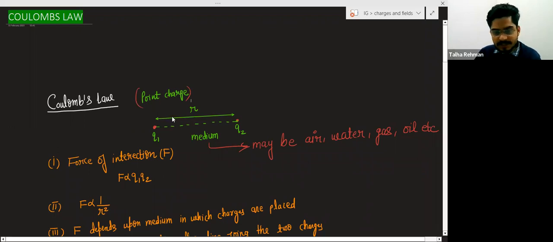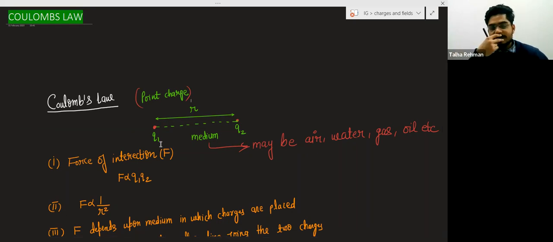As compared to this distance, this charge is very, very small. What is the concept of the point? I told you about point masses. What is the meaning of point masses?